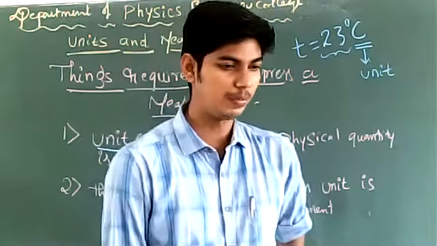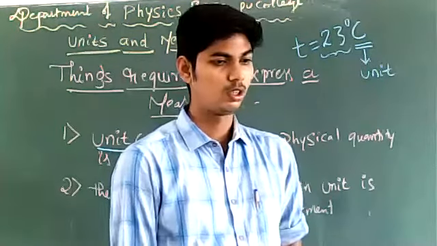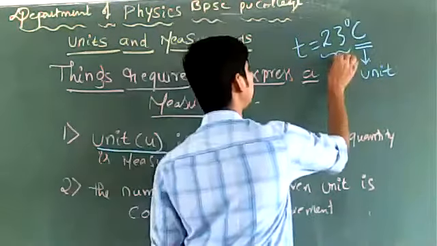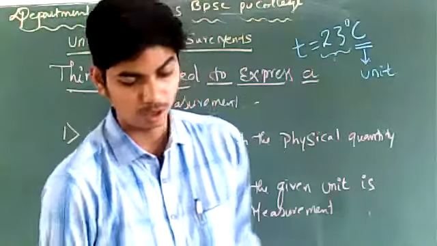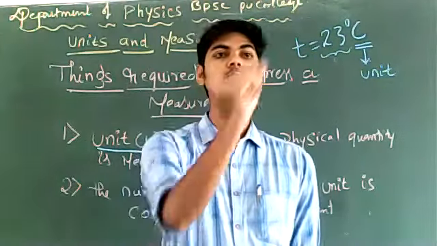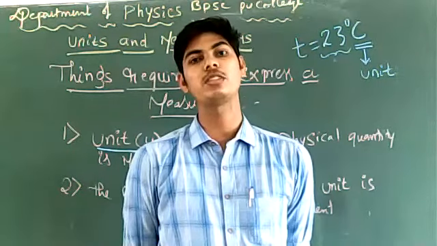How many times is it repeated? It is repeated 23 times. So these are the two quantities that are required to express a measurement.